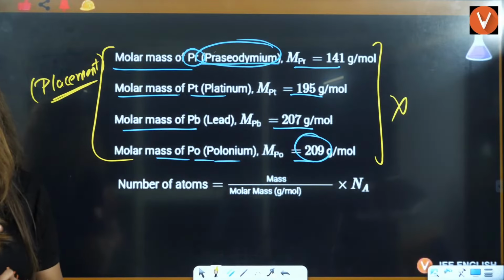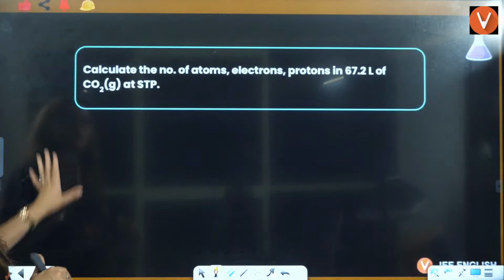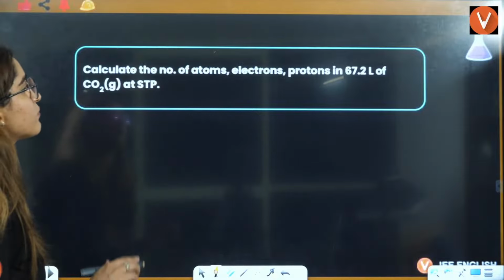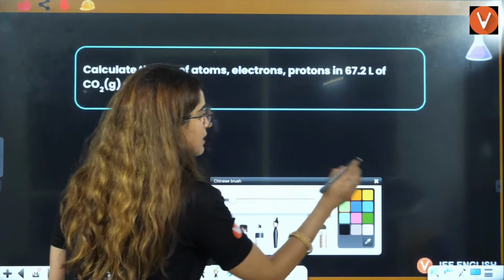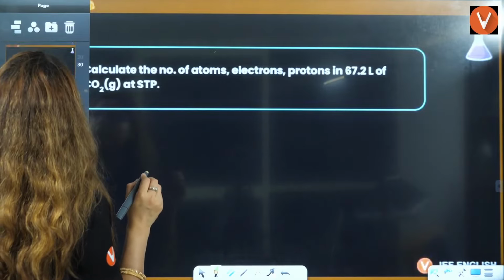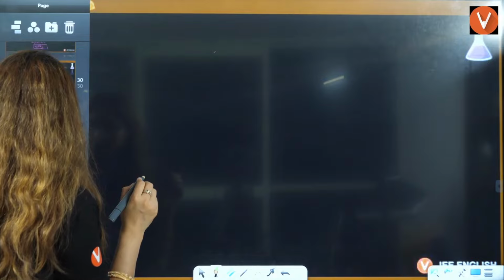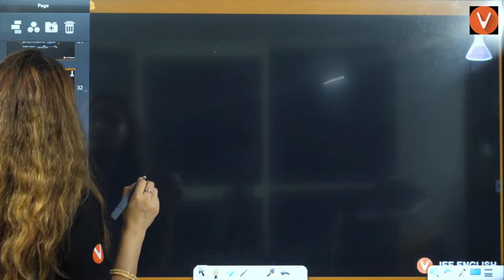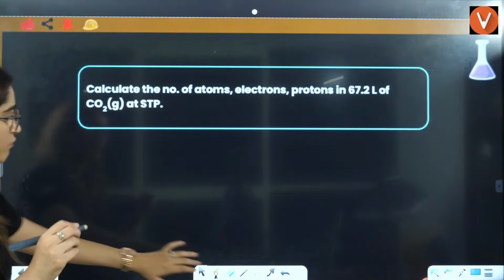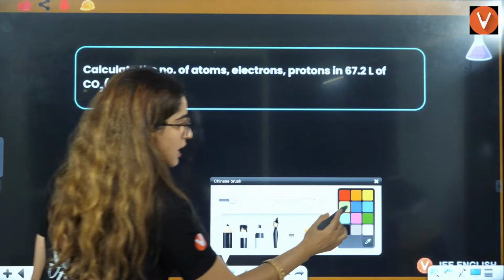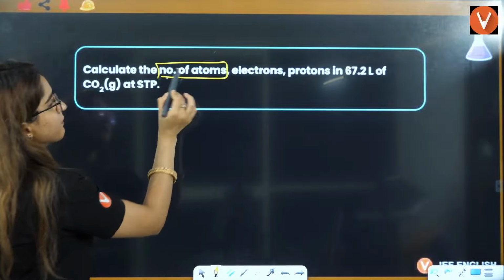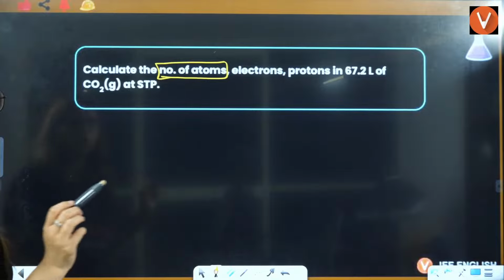Now let's move towards the next one, that is calculate the number of atoms, electrons and protons in 67.2 liter of CO2 at STP. Students, let's calculate this. Let me take out one blank page here. What we want to calculate is the number of electrons, atoms, protons. Firstly, I'll talk about atoms in 67.2 liter of CO2.